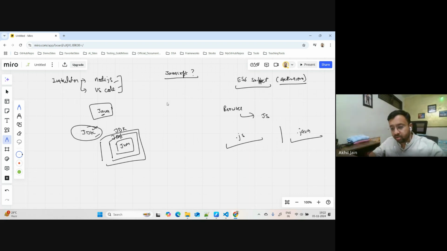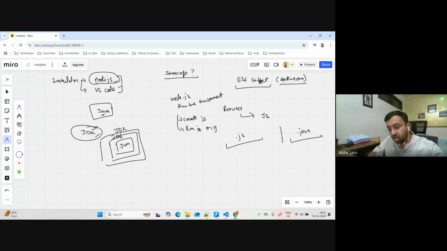Now, similarly, when we talk about JavaScript, what we have done is we have installed Node.js. What is Node.js? I told you yesterday also, it's a JavaScript engine, a runtime environment. It's a lot of things, but first of all, it's a runtime environment using which you can create JavaScript content, a file or something, and run JavaScript.